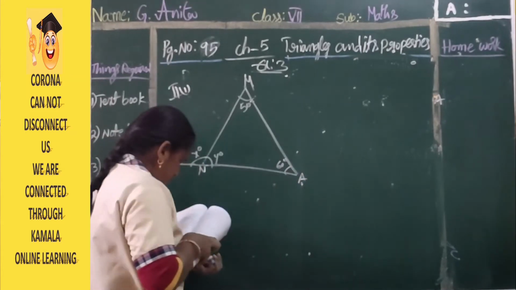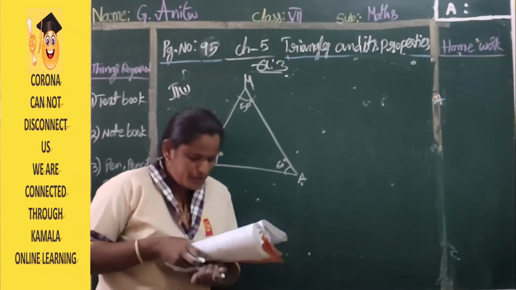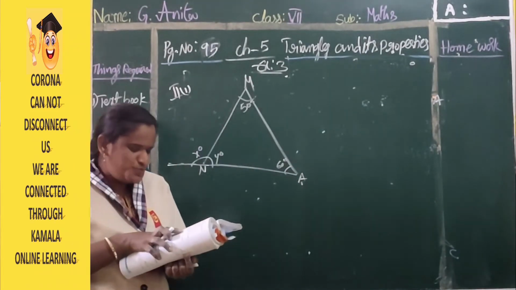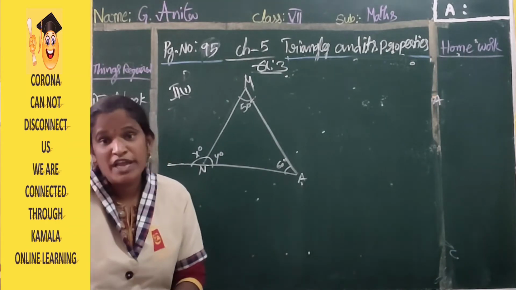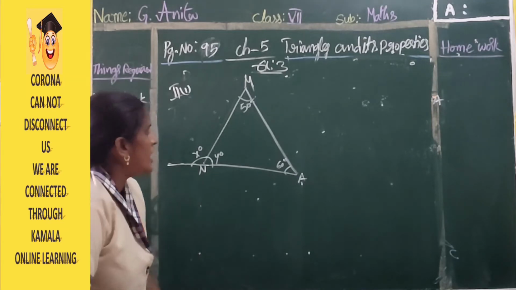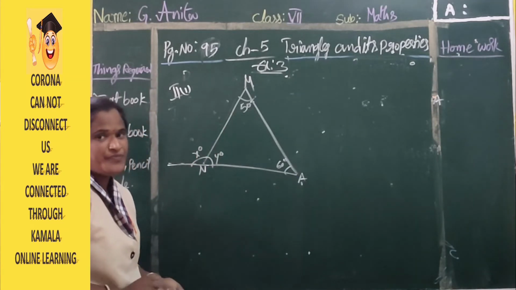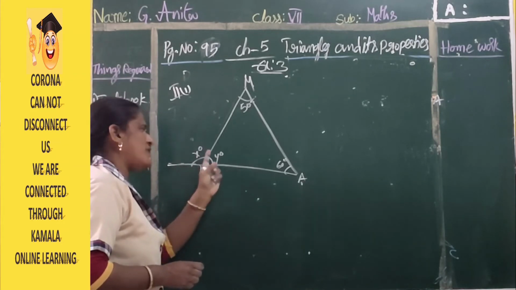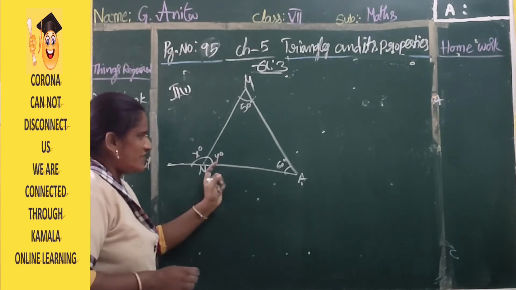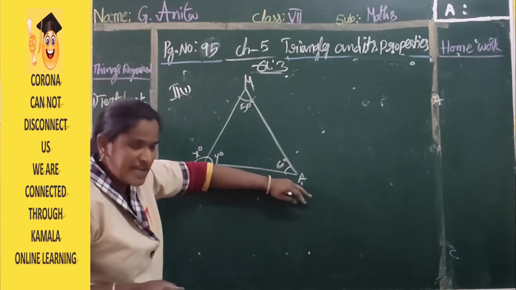Which property are we using in this problem? Tell me. Anyone got an idea about this problem? Yes. You observe first, we don't know this one, so that's why we don't take the straight line first.